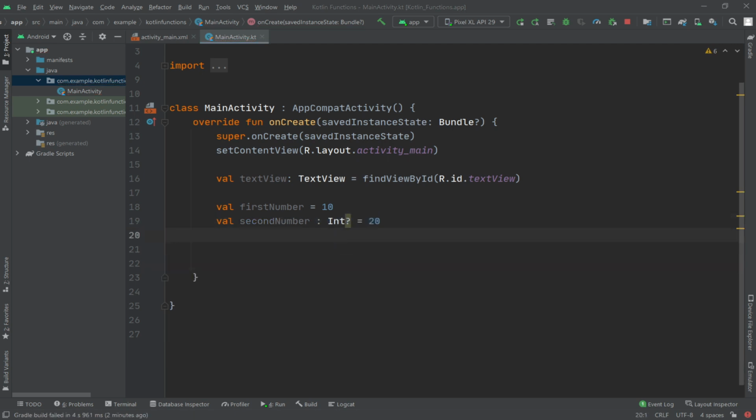For example, second number dot question mark dot let, and we will write our code val result equals first number dot times dot it here. In it is the second number here with the let keyword. Note the use of the safe call operator when calling the let function on the second variable.